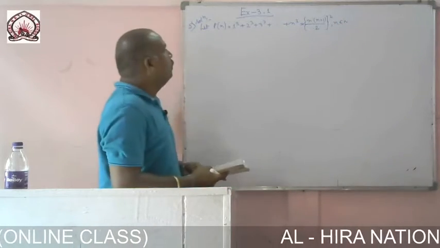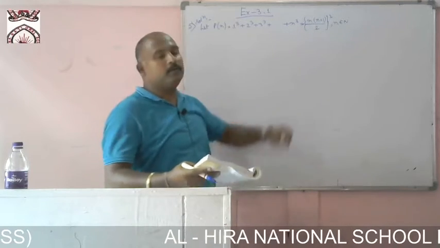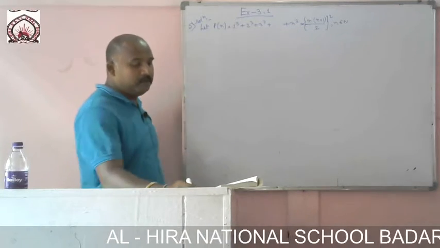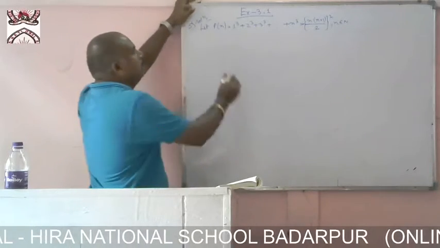Now 1 cube plus 2 cube plus 3 cube plus dot dot dot plus n cube equal to n into n plus 1 divided by 2, whole thing square, where n belongs to natural number.